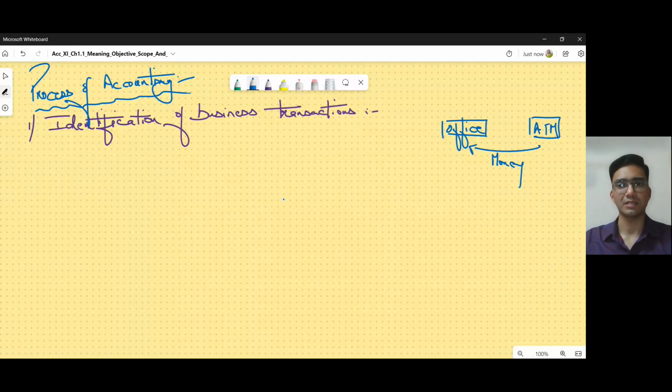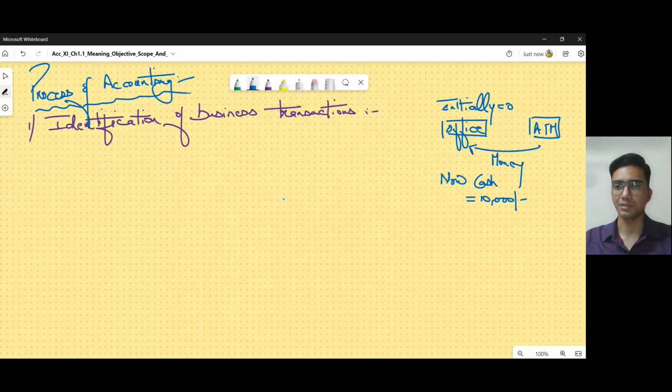So is this a business transaction? What is happening? Here you can see that initially, suppose we had no money in the office. So initially the cash was 0. Now suppose he has withdrawn 10,000 rupees. So now the cash which we have in office has become 10,000 rupees. So withdrawing money involves a series of steps. What were those steps?